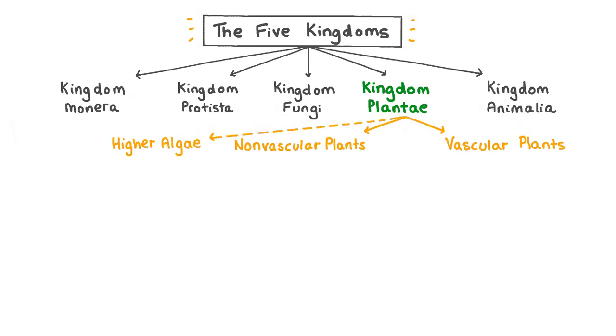The kingdom Plantae can be divided into rough groups: higher algae, non-vascular plants, and vascular plants. You might have noticed the dashed line to the group higher algae. This is because some more recent classification systems now place higher algae in kingdom Protista. But as they share some key characteristics with kingdom Plantae, we are going to look at them in this video. So that we've got some more space to explore the different characteristics of these 3 groups, let's remove the rest of the information on the screen.